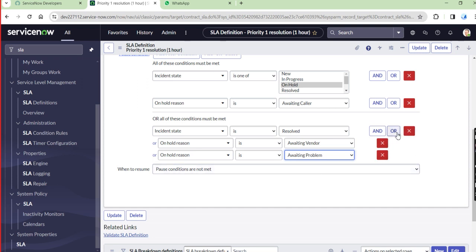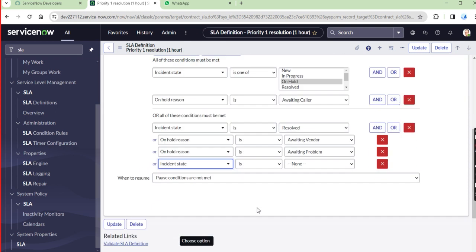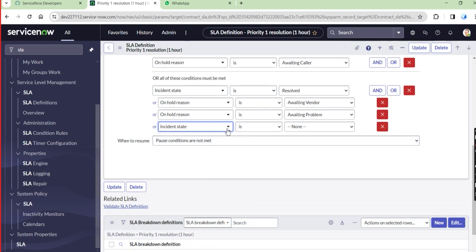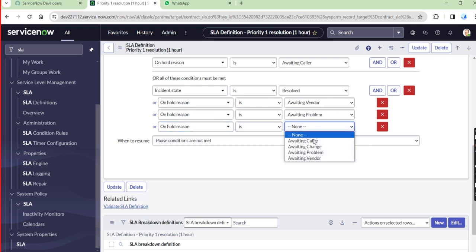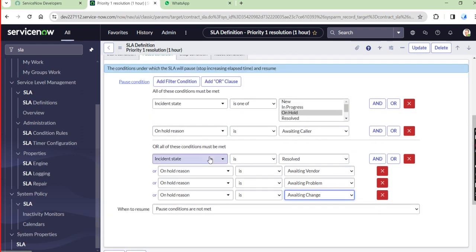Awaiting problem also, and on hold reason is change also. So if the state is going to be on hold, then definitely pause the particular resolution SLA.